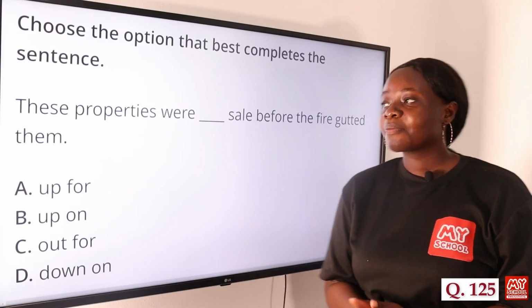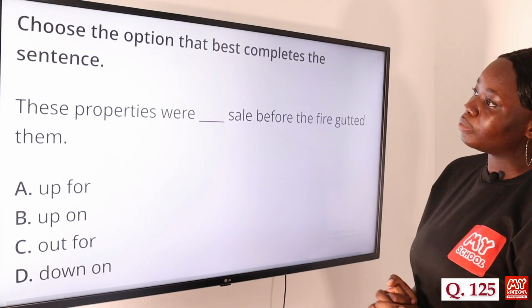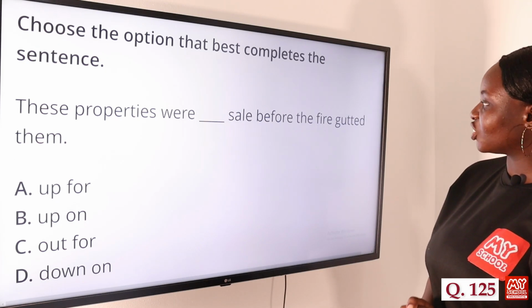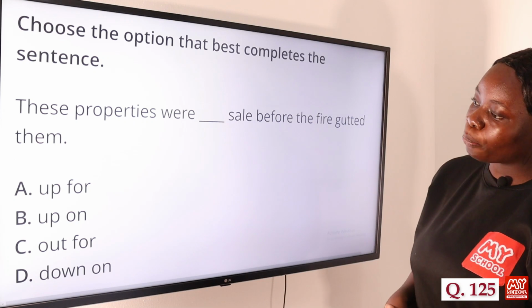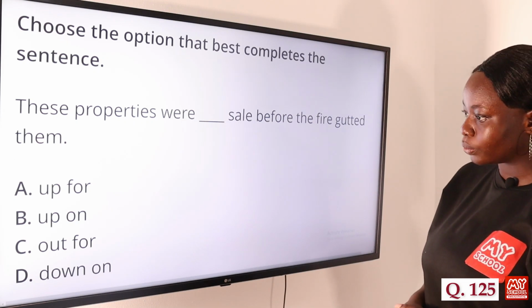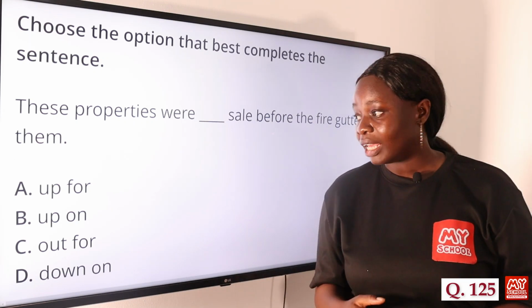Question 125. Choose the option that best completes the sentence. These properties were dash sale before the fire gutted them. Option A, up for, B, up on, C, out for, and D, down on. So the answer to this question is option A, up for.